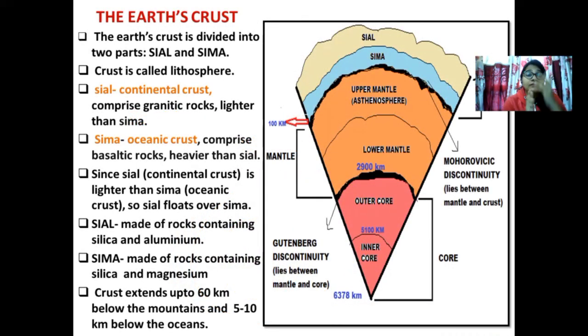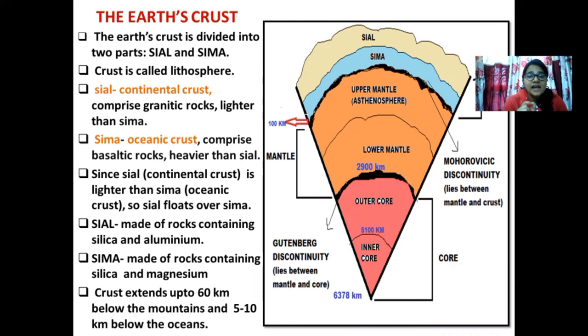This is the interior of the earth. Let's begin from the beginning. From the surface of the earth up till 100 kilometer, you will see two divisions, that is Sayal and Sima. Sayal and Sima are nothing but the two layers falling on the earth's crust. Crust is the outer layer of the earth's surface, that which we are able to see. So Sayal is one part of the crust, Sima is another part of the crust.